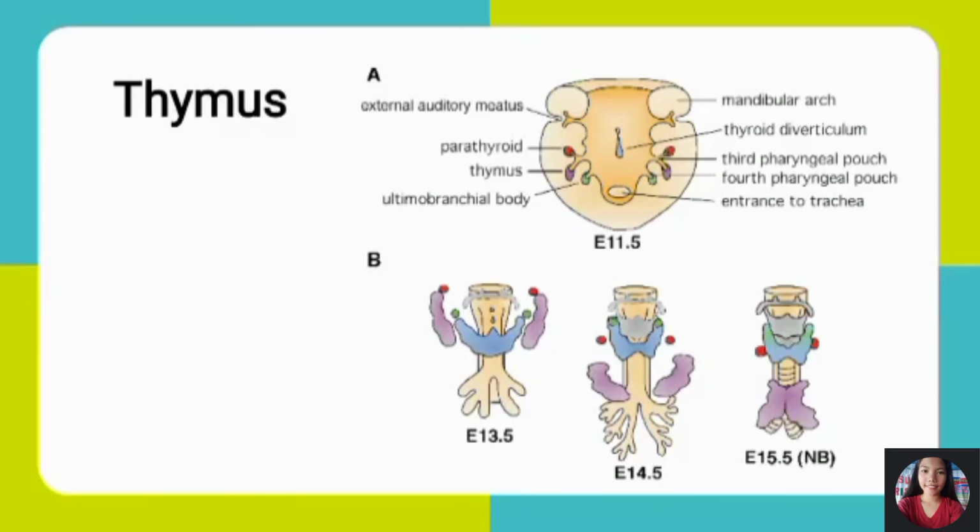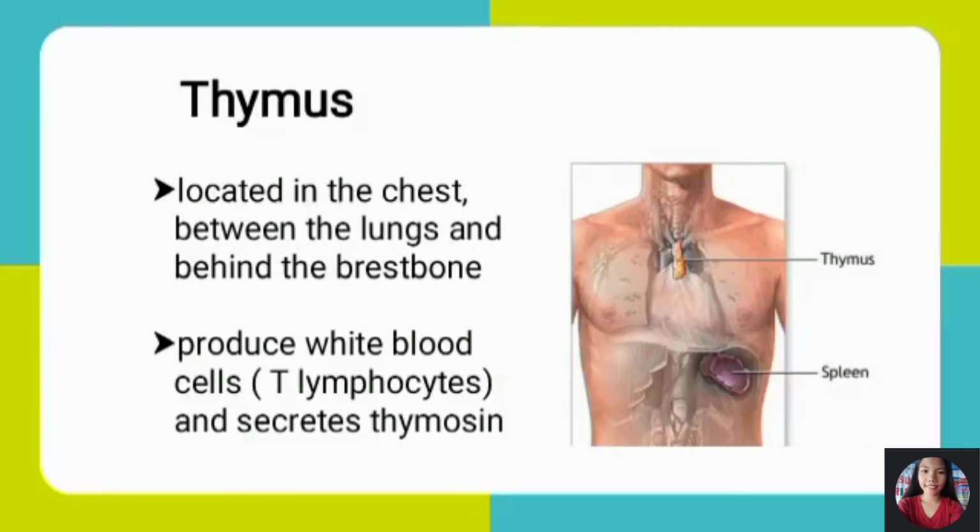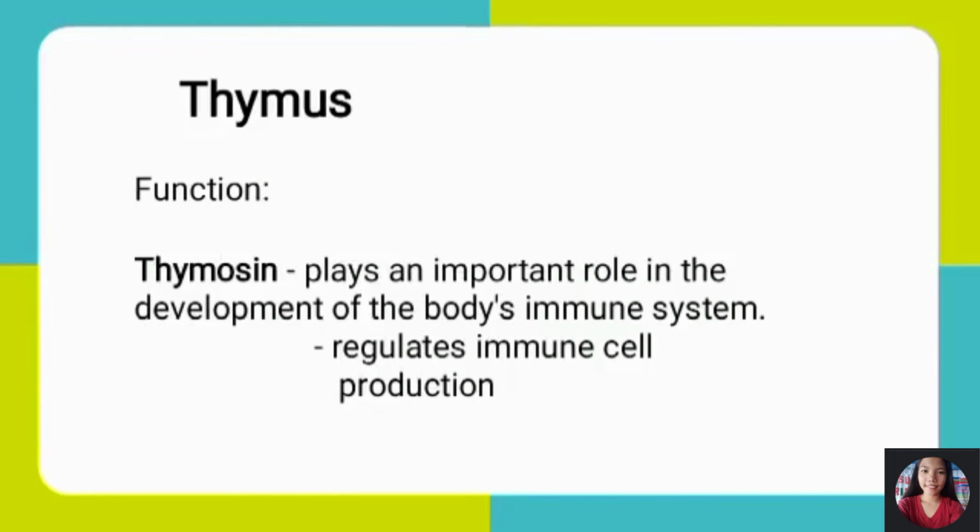This is the thymus. Thymus is located in the chest between the lungs and behind the breastbone. It produces white blood cells, T lymphocytes, and secretes thymosin. So, what is the function of thymosin? It plays an important role in the development of the body's immune system. It regulates immune cell production.